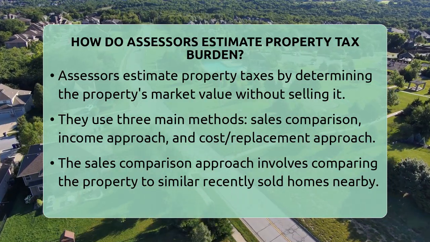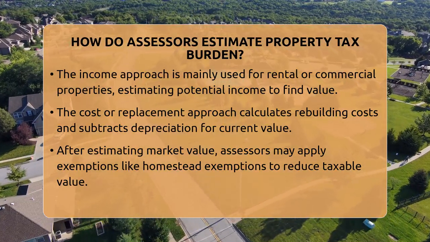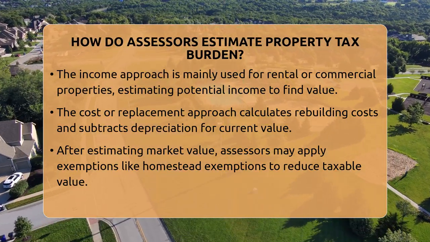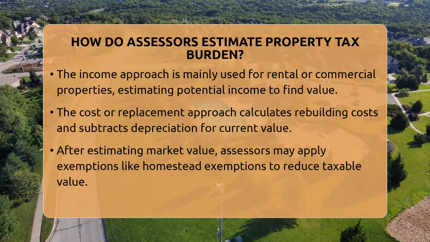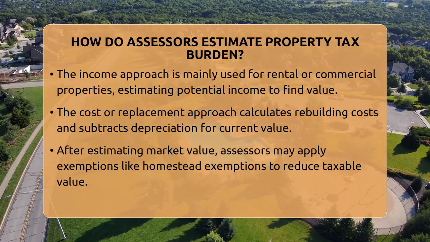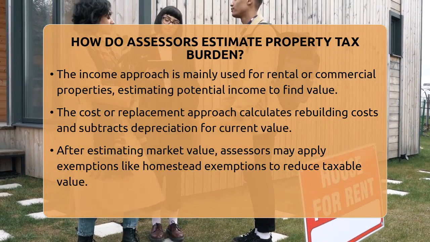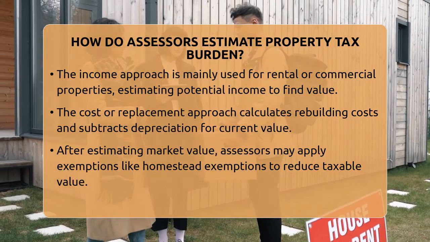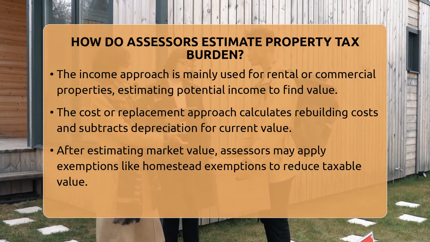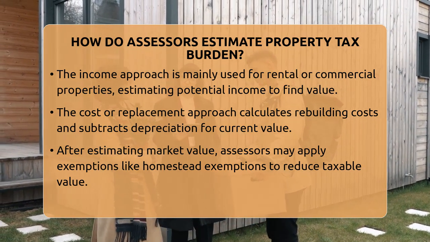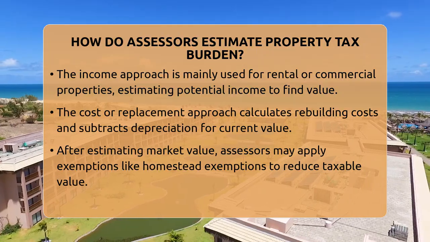The second method is the income approach, mainly for rental or commercial properties. Here, assessors estimate how much income the property could generate and use that to find its value. The third method is the cost or replacement approach. They calculate how much it would cost to rebuild the property today, then subtract depreciation to get the current value.